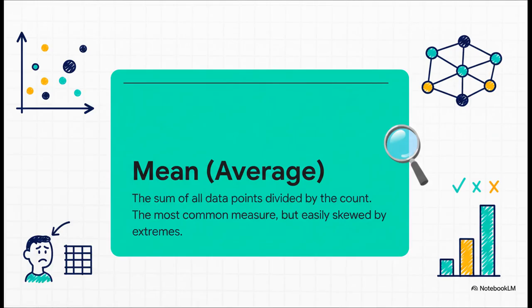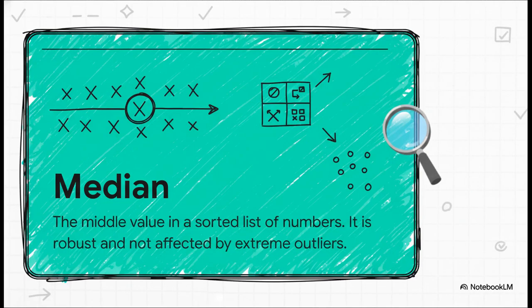But, and this is a big but, it has a huge critical weakness. And that weakness is its vulnerability to outliers, those extreme values. But we've got a way to fight back, and it's called the median. With the median, you don't really do much math. You just line up all your numbers in order and pick the one that's sitting right in the middle. It's a simple move, but it makes it way more resistant to getting skewed.